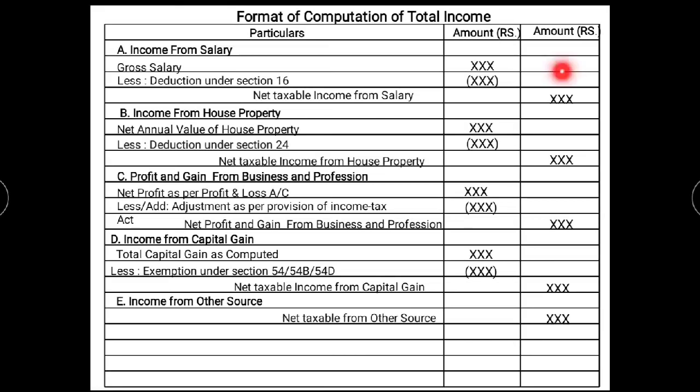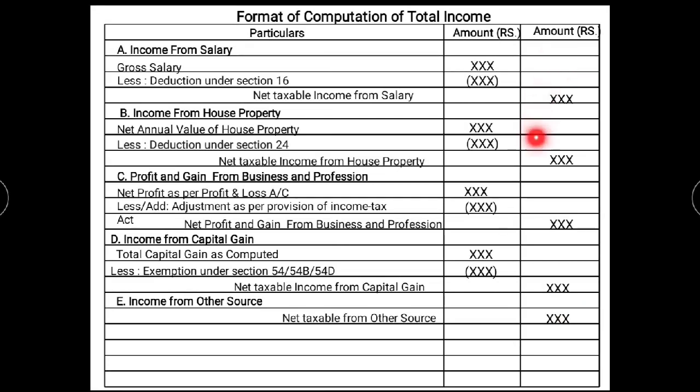Here you can see the net taxable income of all the heads is written in the outer column: first net taxable income from salary, second net taxable income from house property, third net profit and gain from business and profession, fourth net taxable income from capital gain, and fifth net taxable income from other source.